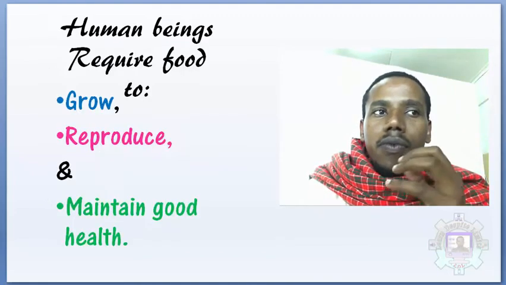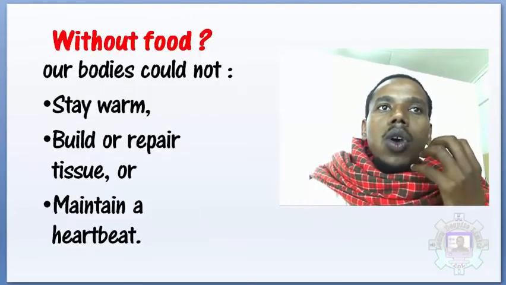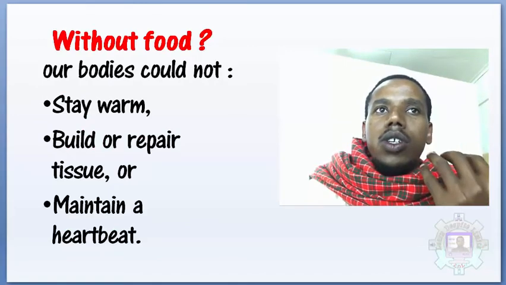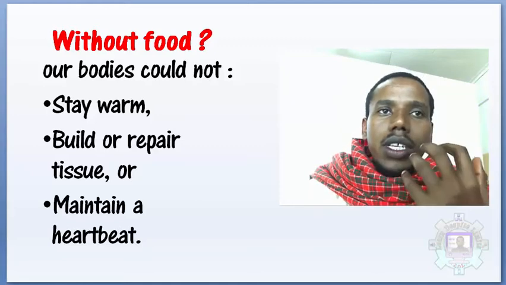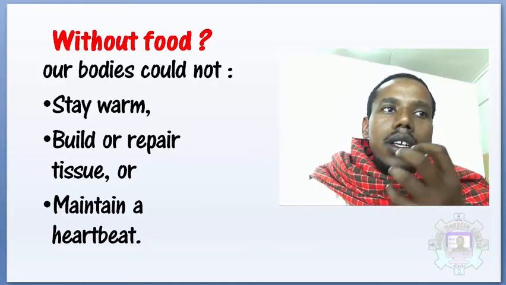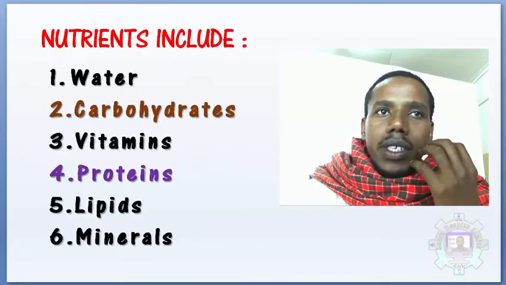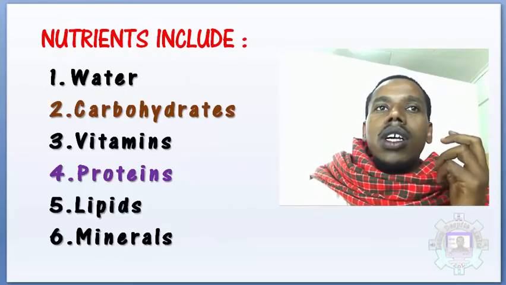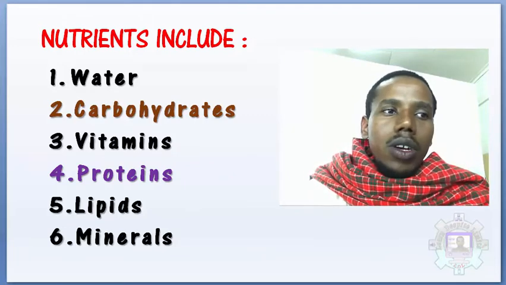We require food in order to grow, reproduce, and maintain our good health. We also need to eat well, food that has nutrients. The nutrients are chemical substances found in our food. We have 6 nutrients: water, carbohydrate, vitamins, protein, lipids, and minerals.